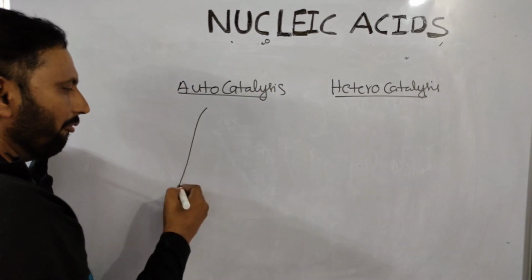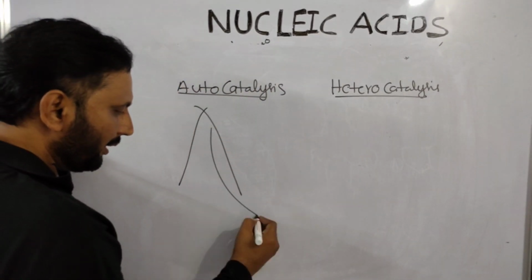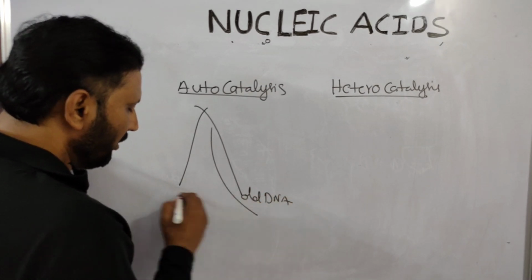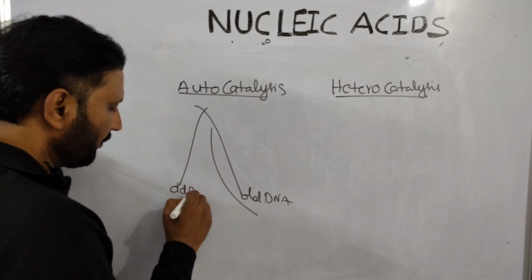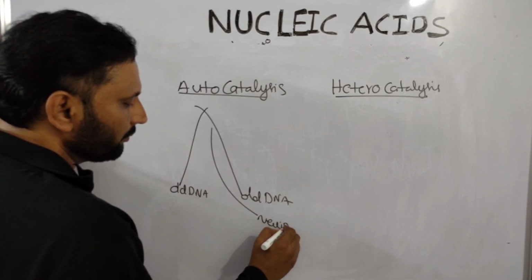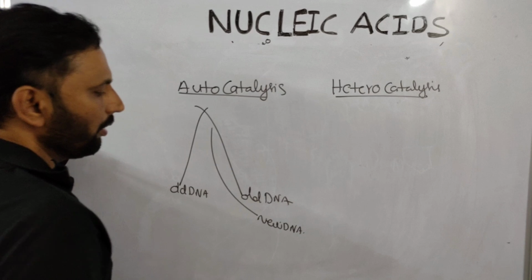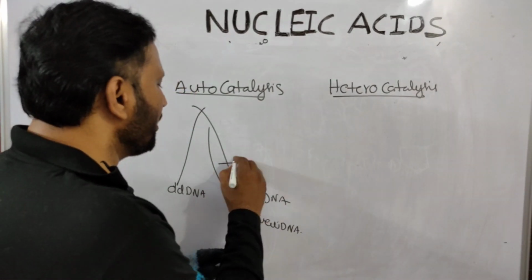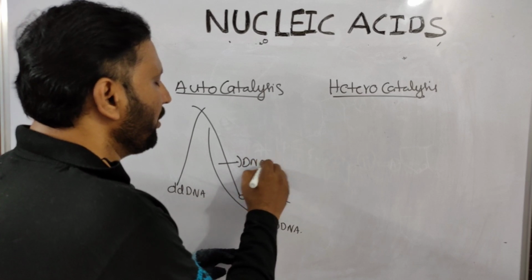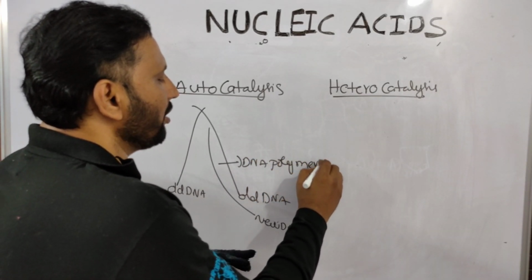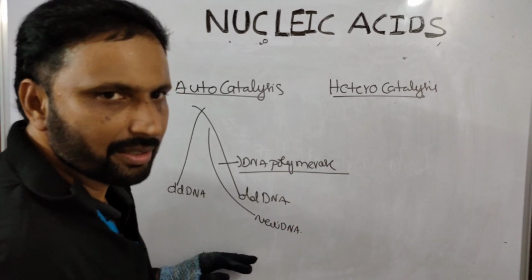Autocatalysis means formation of new DNA. It is the older DNA strand. It is the older DNA. It is a new DNA. Formation of new DNA from the older DNA in presence of DNA polymerase is called autocatalysis.